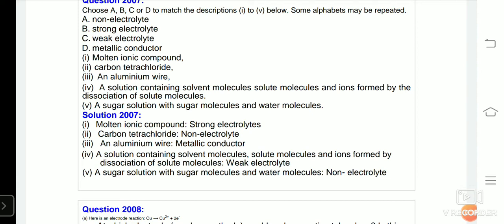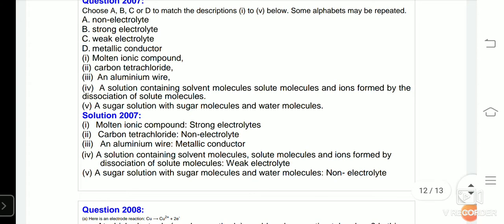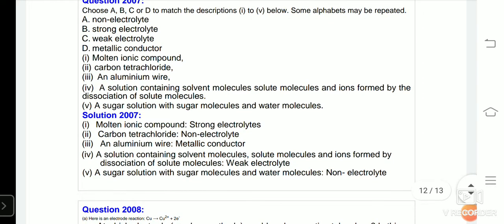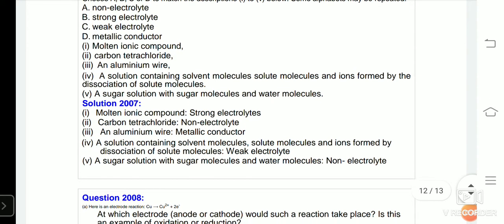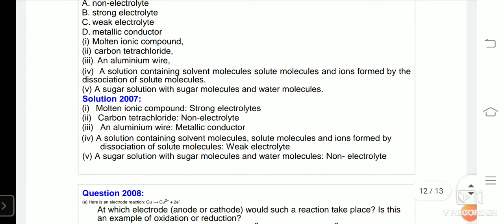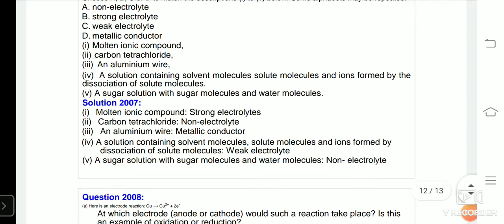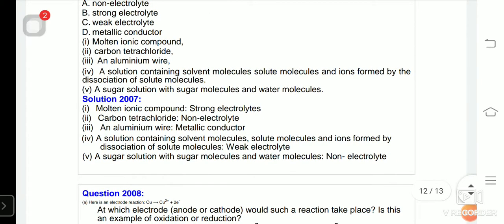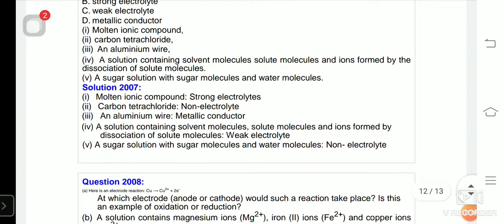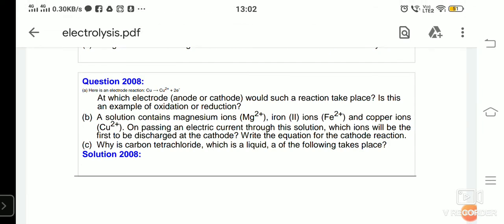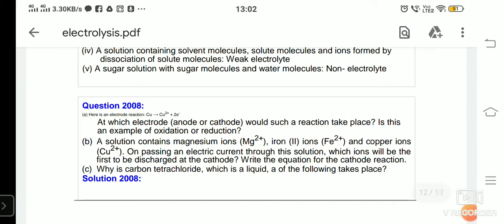Second one is carbon tetrachloride. Carbon tetrachloride is a non-electrolyte because it's a bad conductor of electricity. Aluminium wire is a metallic conductor because aluminium is a metal. A solution containing solvent molecules, solute molecules, and ions formed by dissociation of solute molecules is a weak electrolyte because these molecules or ions can conduct a small amount of electricity. Last one, a sugar solution with sugar molecules and water molecules, is a non-electrolyte because again, sugar is an organic compound.